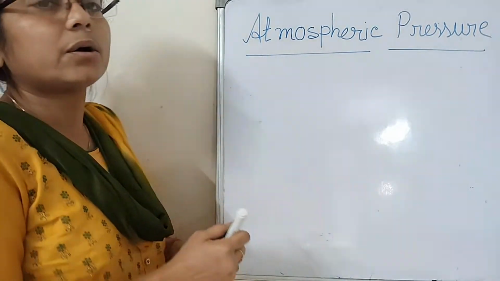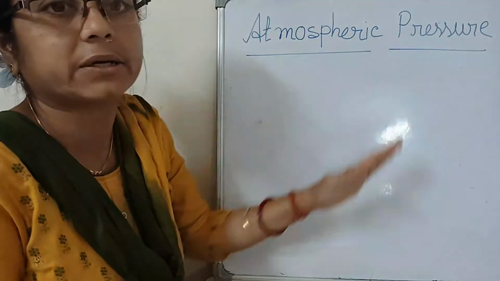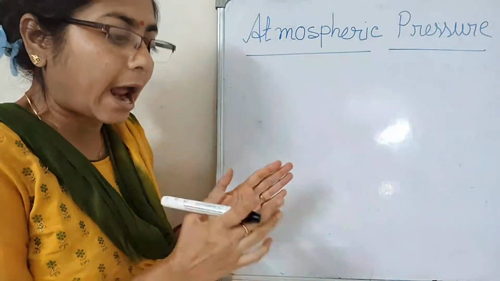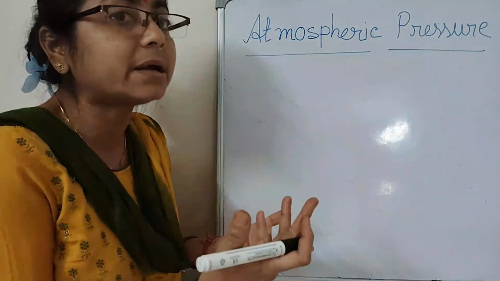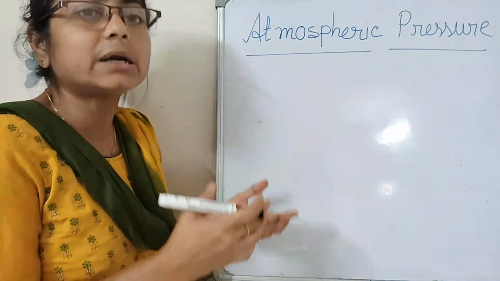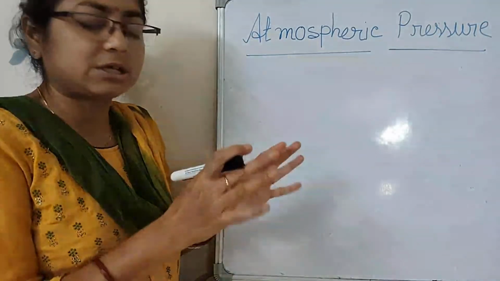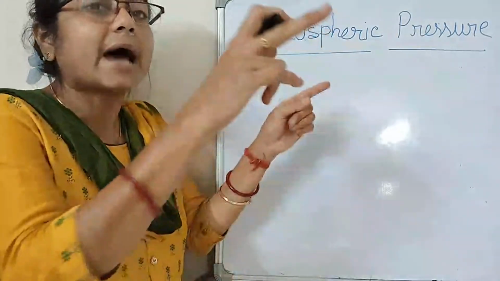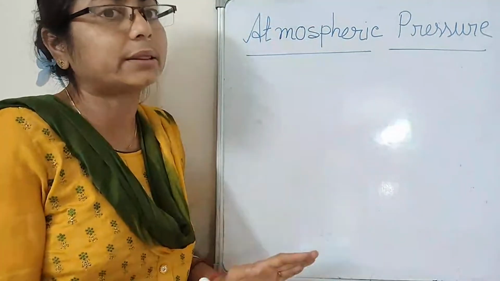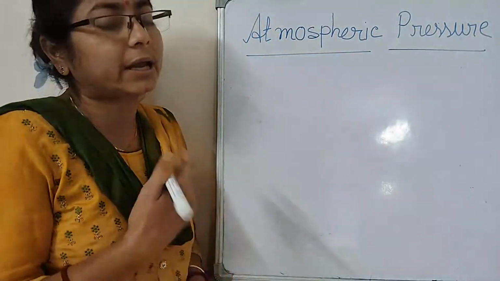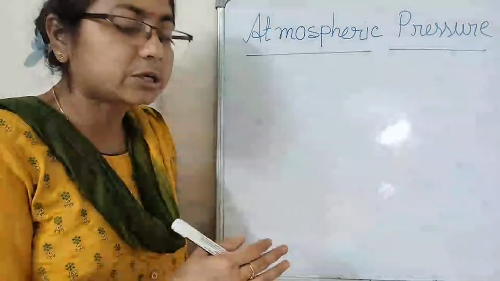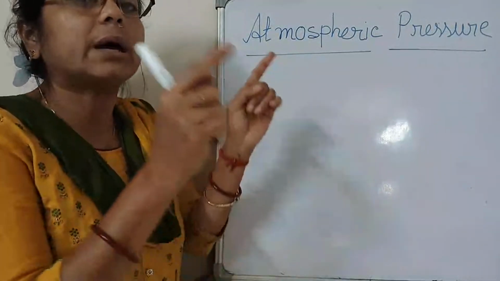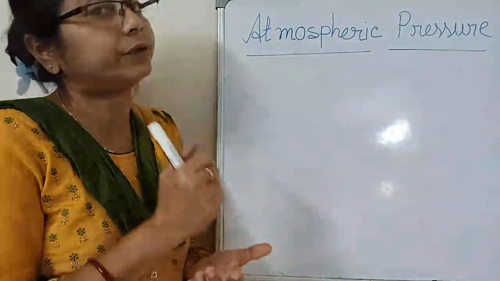Let's start. First, what is atmospheric pressure? What is the definition? Atmospheric pressure is the force. Who gives it? The air gives it. This pressure is created by the atmosphere per unit area on the surface of the earth. It is called atmospheric pressure. I'll tell it one more time: atmospheric pressure is the force exerted by the atmosphere or air on the per unit surface of the earth.